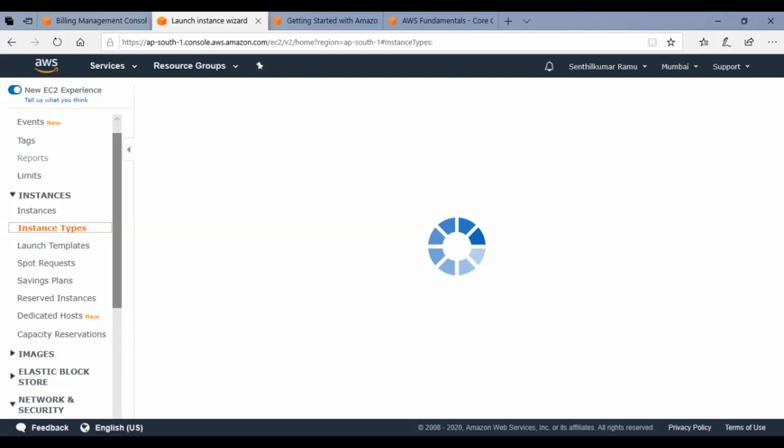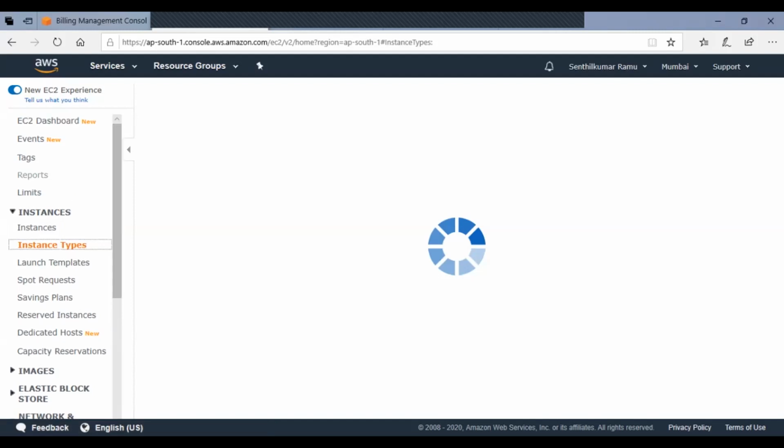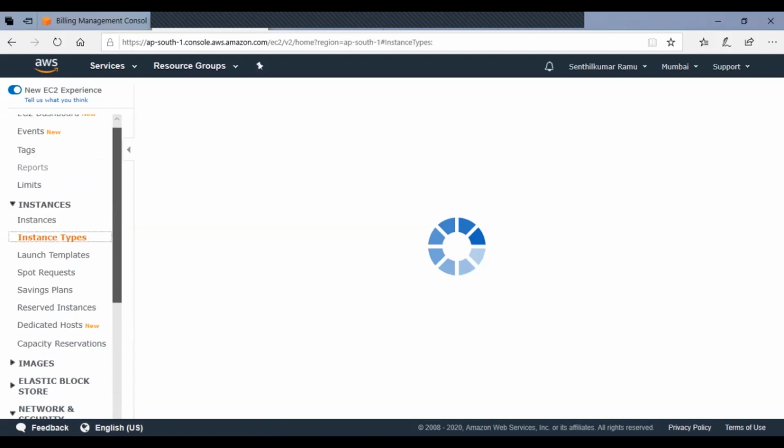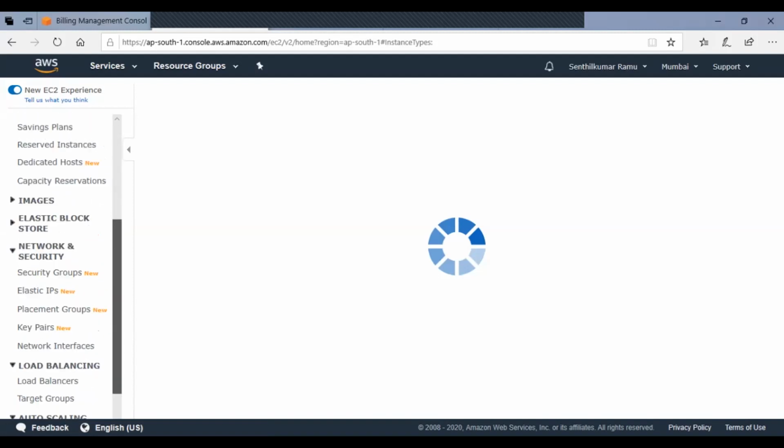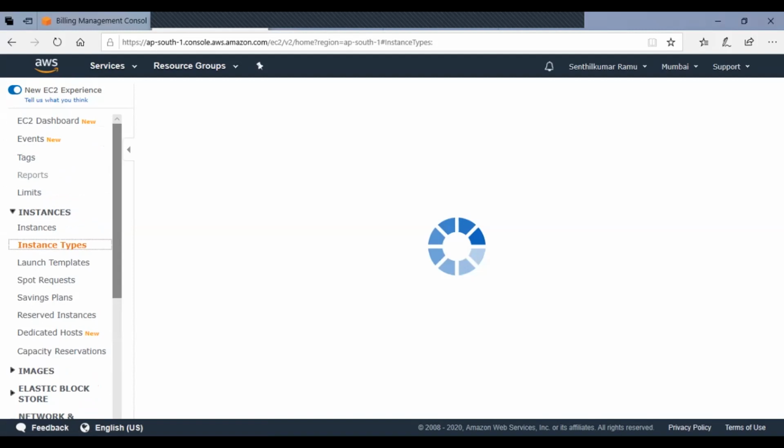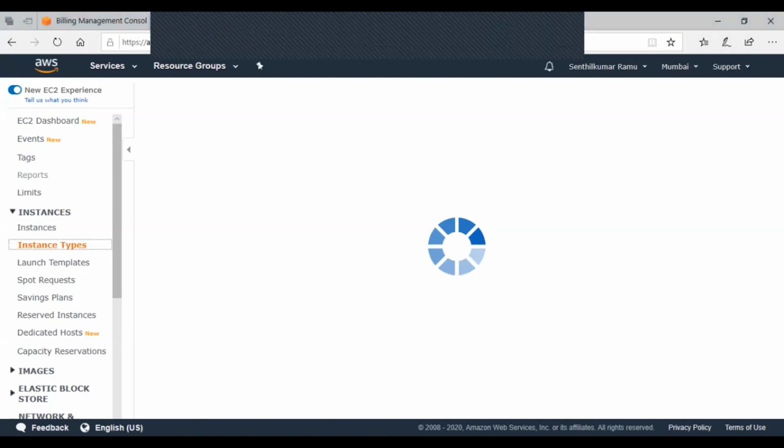Senthil, this EBS is one link to one compute, or you can link to various compute? No, EBS is associated with one server. One EBS, one server. Correct. One instance at any point in time.